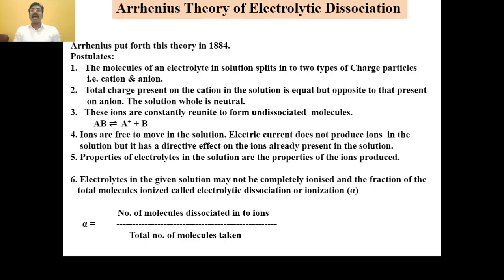This is called electrolytic dissociation or ionization, and this is nothing but the degree of dissociation, or the degree of ionization. The degree of dissociation or degree of ionization is denoted by the letter alpha. It is the number of molecules dissociated into ions divided by the total number of molecules taken. That is, the fraction of neutral molecules that dissociates into ions is the degree of dissociation.